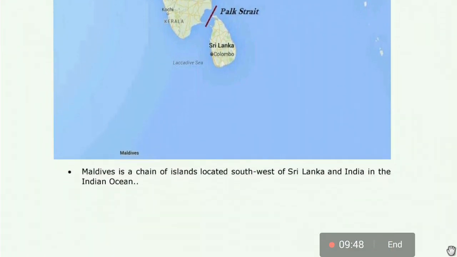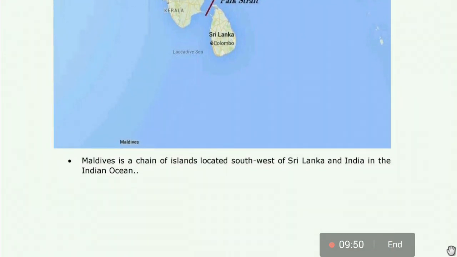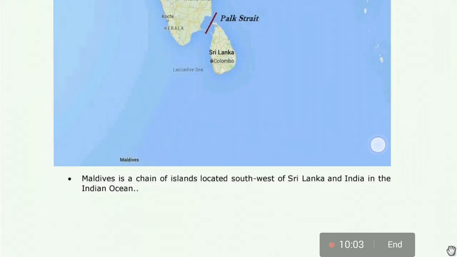And next, see down here. Maldives is a chain of islands southwest of Sri Lanka and India in the Indian Ocean. See, here it is the Palk Strait. Here it is Maldives.